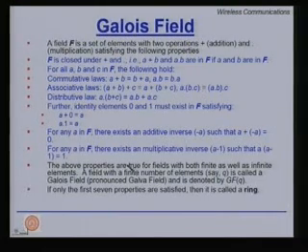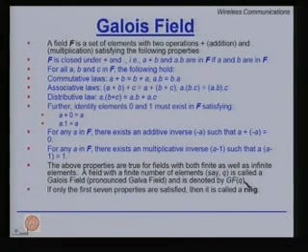The above properties are true for fields with both finite as well as infinite elements. Question? Sir, should it be A inverse? Yeah. So, this minus 1 has shifted down, it should be A raised to power minus 1, and here it is not A minus 1, it is A raised to power minus 1, which is giving you the multiplicative inverse. A field with a finite set of elements, say Q, is called the Galois field and is denoted by GFQ. So, for all practical purposes, we are considering a field of finite elements, and we will talk about Galois field GFQ.